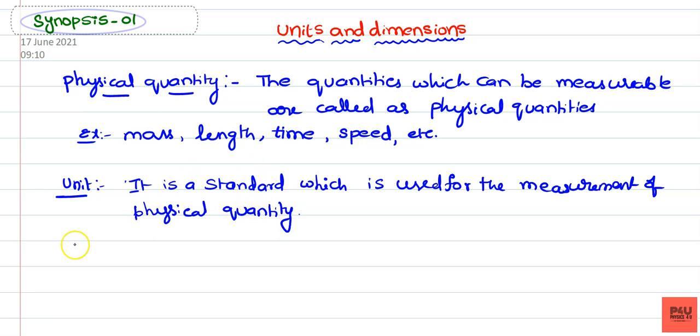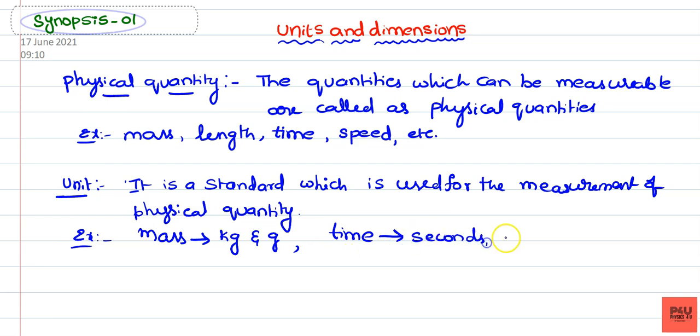So for example, if you consider the unit of mass, generally we measure mass in kg or gram. So mass is measured in kg or gram, already we know. And time is measured in seconds. Similarly, length is measured in meter.